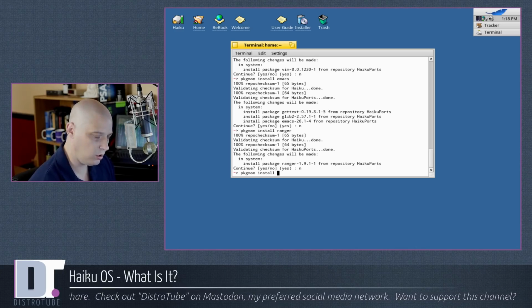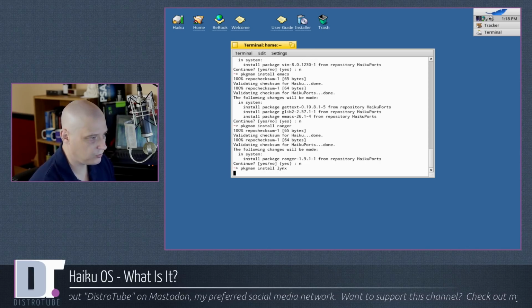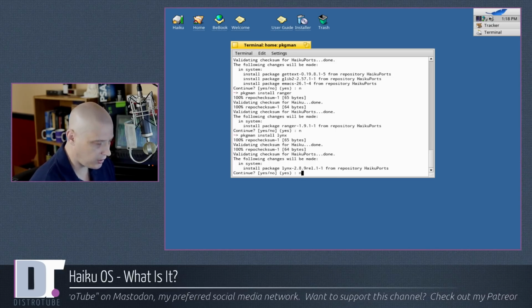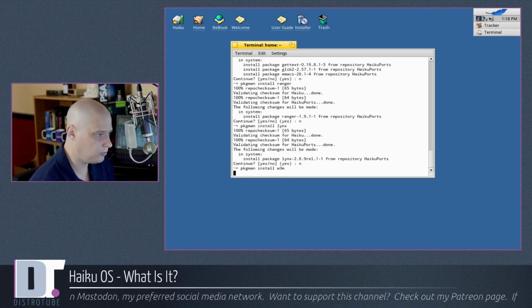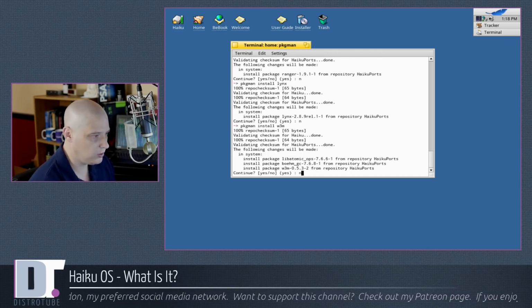pkgman install. How about terminal-based web browsers? You guys know I love Lynx. The oldest web browser, still under active development. Is there a Haiku port? There is. Lynx is here. I'm going to decline the install. How about W3M for a terminal-based web browser? It is also in the repos.